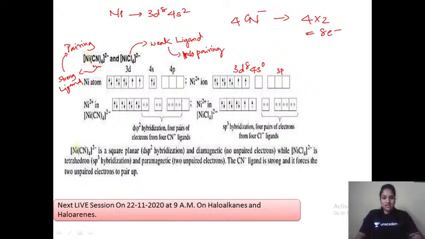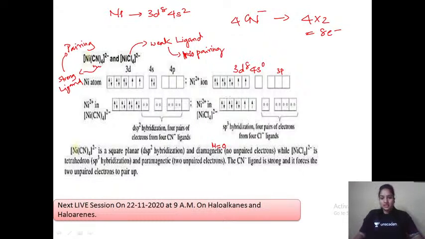So dsp2, you have to write it in this order only or else it will change. Whenever we have dsp2 hybridization, we say it is a square planar geometry. There is no unpaired electron, therefore it is diamagnetic, and mu value will be equal to 0 because n is equal to 0.